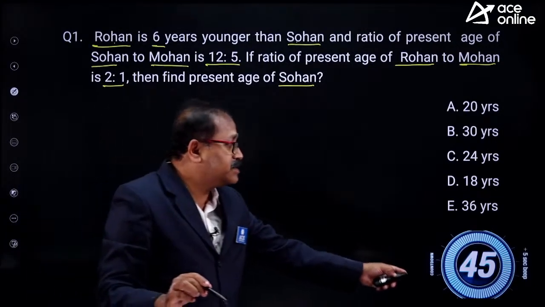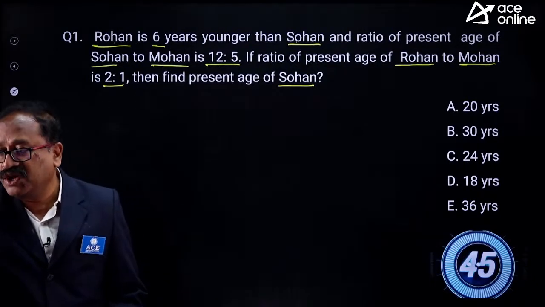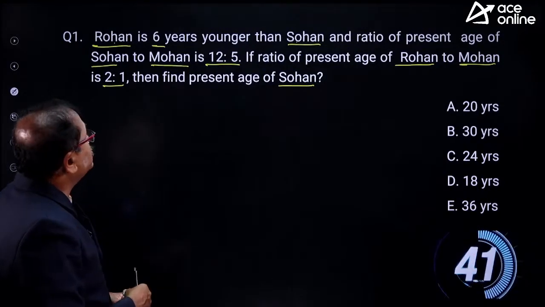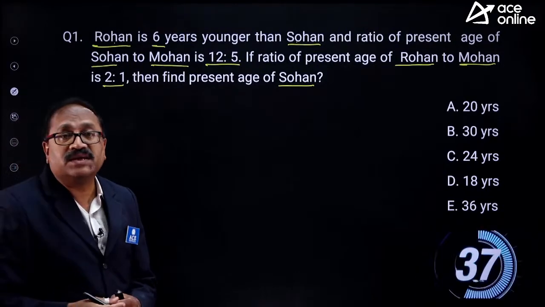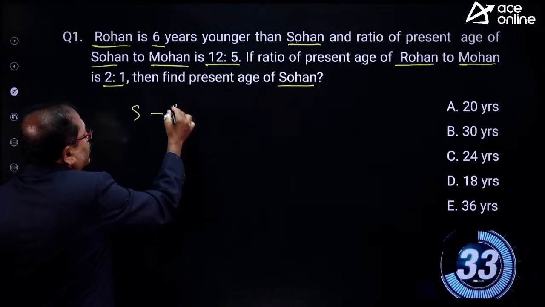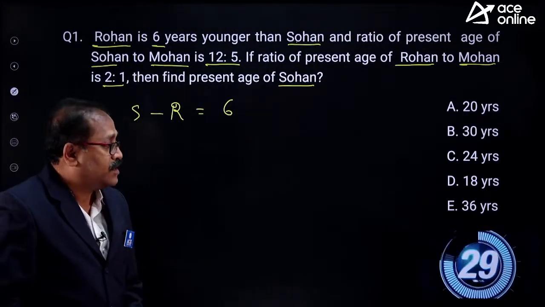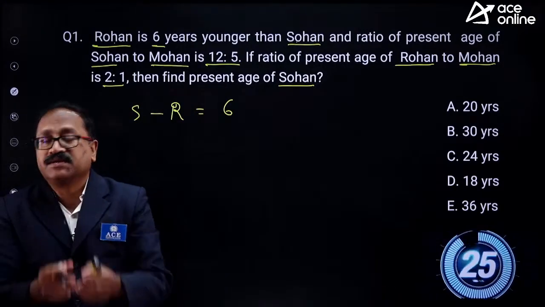So connect the dots. I am giving 45 seconds for that. Try this, my young friend. I am sure you will be able to do that. The very first statement says Rohan is 6 years younger than Sohan. So that means S minus R, which is already given to us. Okay, still you have 28 seconds. Try to answer this.